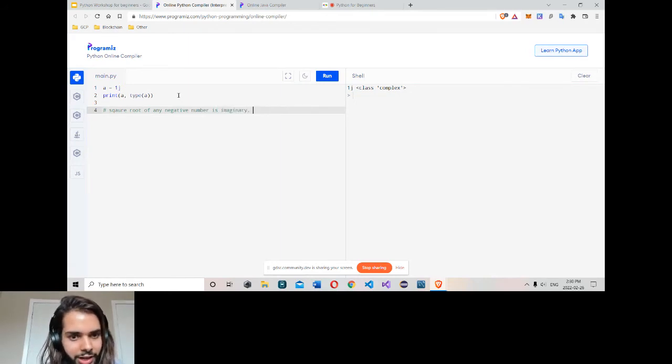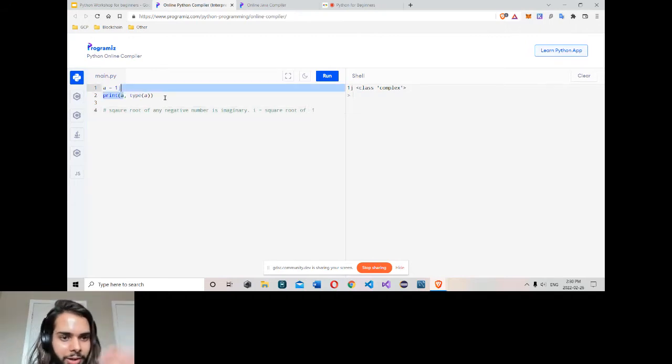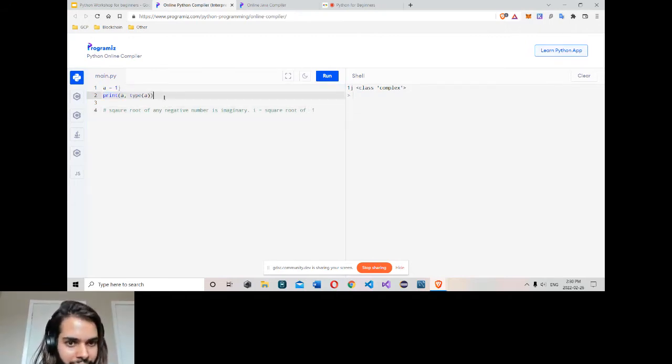In math it is called iota, so i is equal to the square root of -1. Complex numbers were added to Python because they are very necessary for some fields. In programming we almost never use imaginary numbers or the square root of -1. But people who solve math theorems and do engineering use them a lot. That's why complex was added to Python. This j stands for the square root of -1.